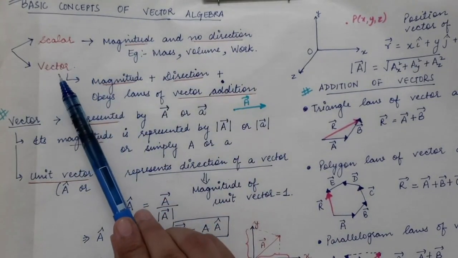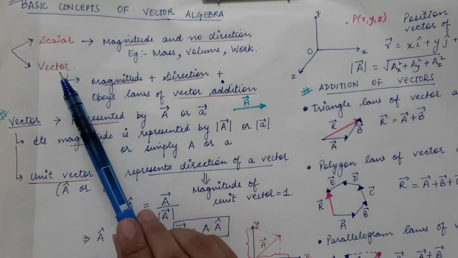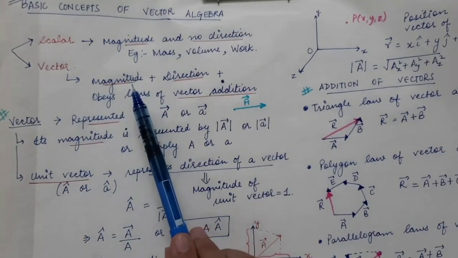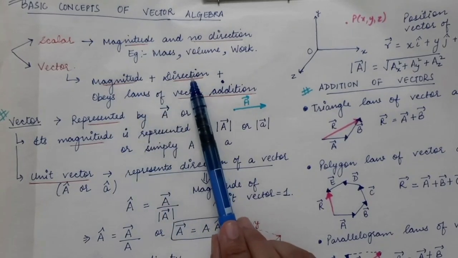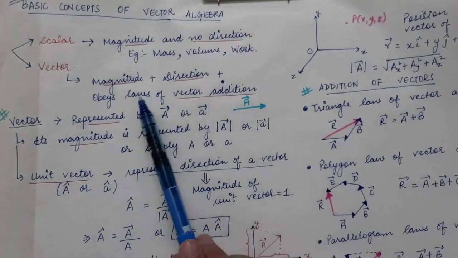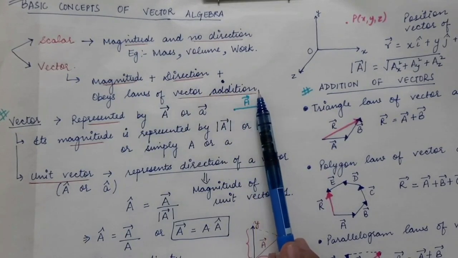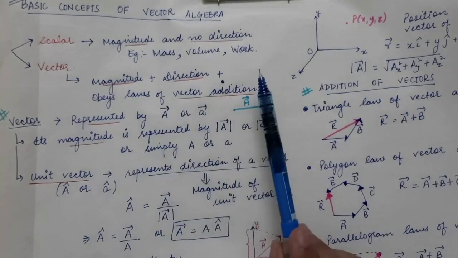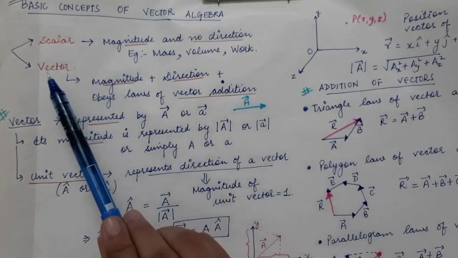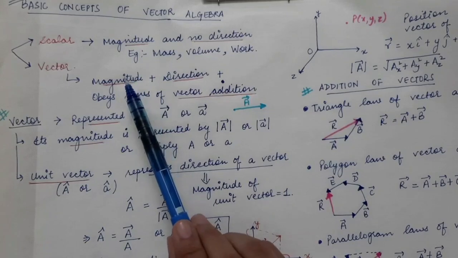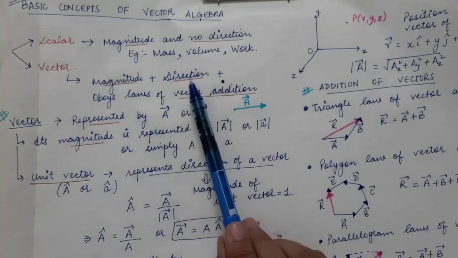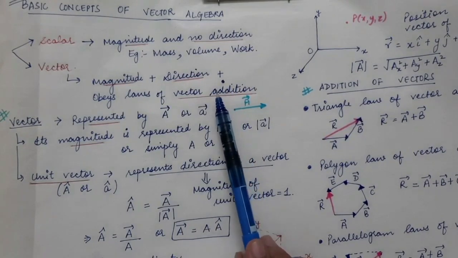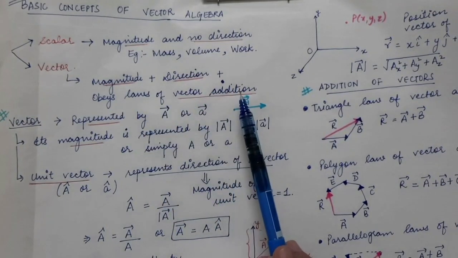The second physical quantity is the vector quantity. The vector quantity is defined as any physical quantity which has magnitude, it has direction, plus it obeys the laws of vector addition. Examples of vector quantity are momentum, torque. There are various examples of vector quantities. Those quantities have magnitude as well as direction, and the very important third condition is that it must obey the laws of vector addition.